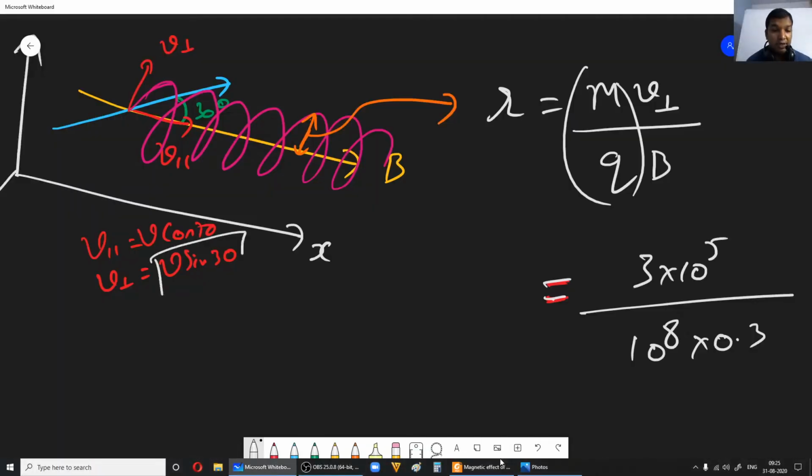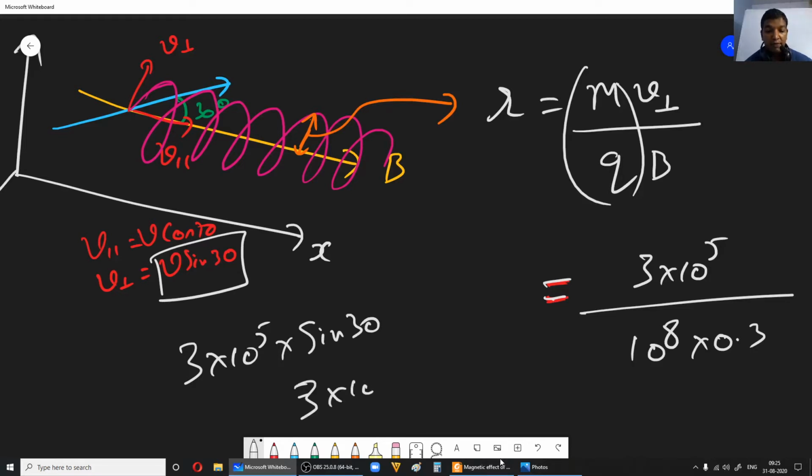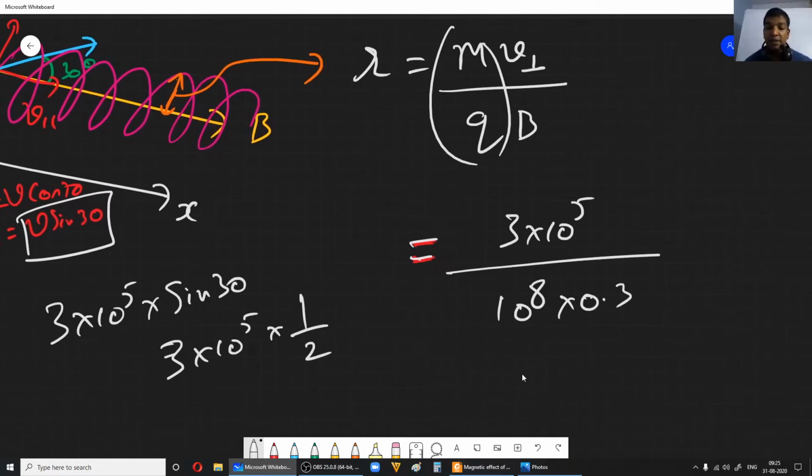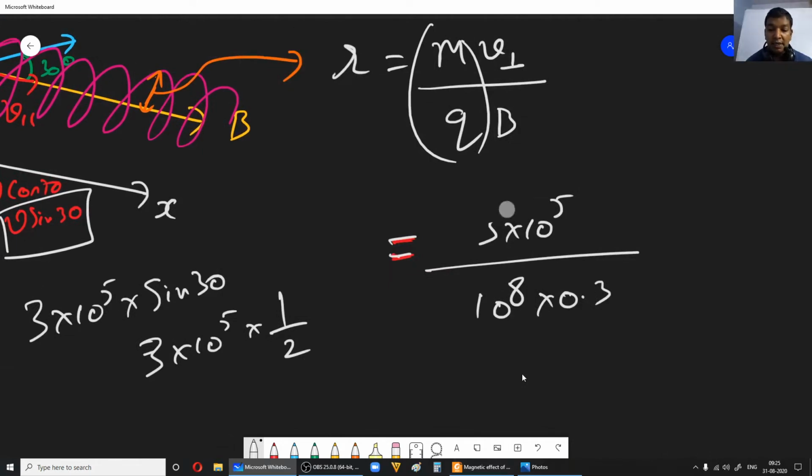Now that is v, right? So therefore v sin theta will be 3 into 10 power 5 into sine 30, that is 3 into 10 power 5 into 1 by 2, correct? So this would be 1.5 into 10 power 5, correct? So directly I'll write here, this is 1.5 into 10 power 5, okay, right?